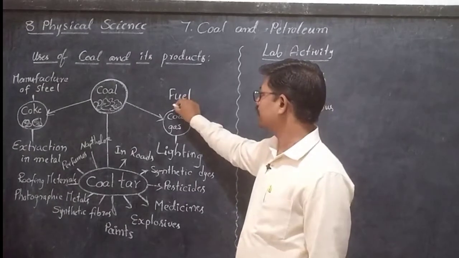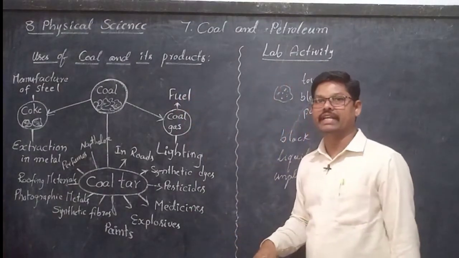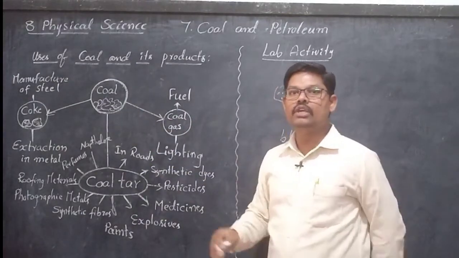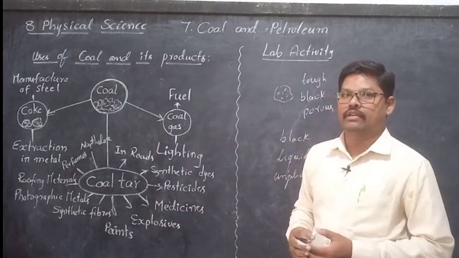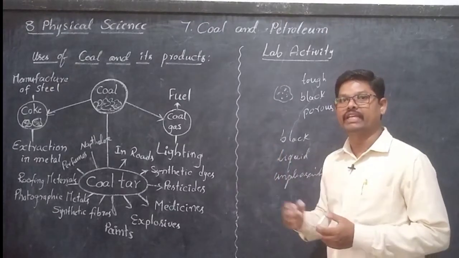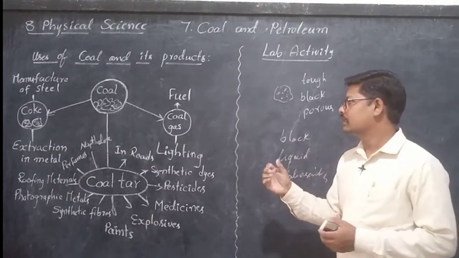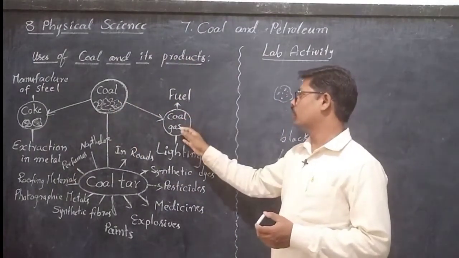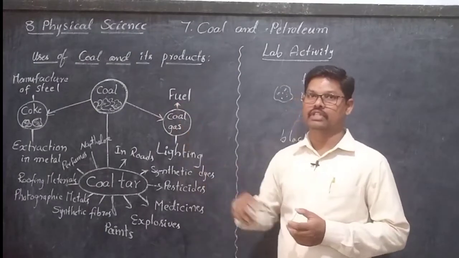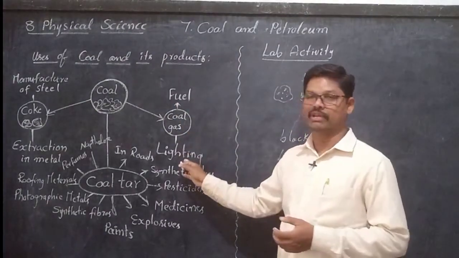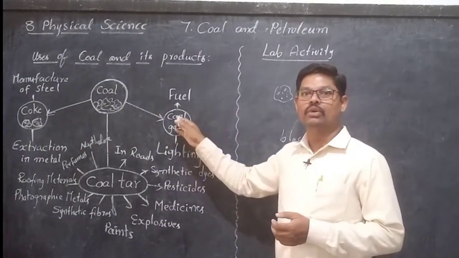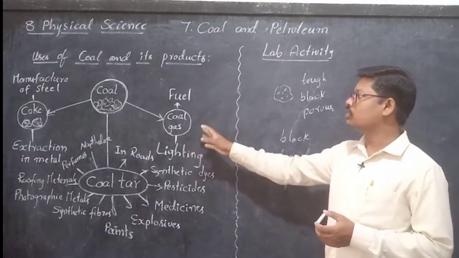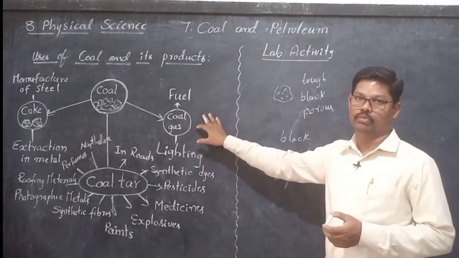This coal gas is used mainly as a fuel near the coal industry. So many factories reside near the coal industry, and for that industry, coal gas is used as a fuel. And for lighting purposes also, coal gas is used. So these are the different uses of coal and its products.